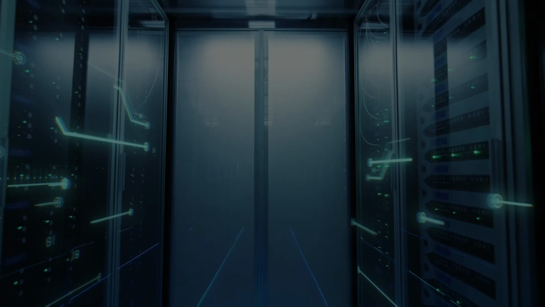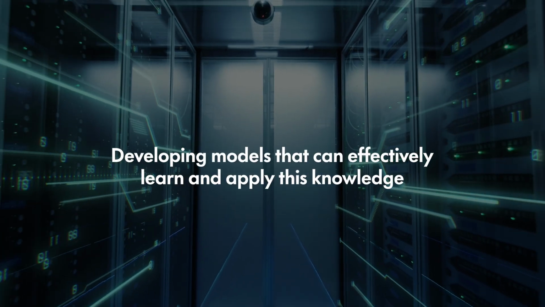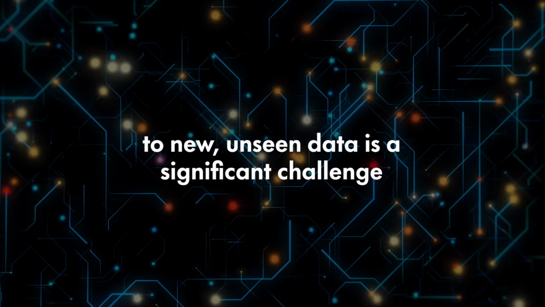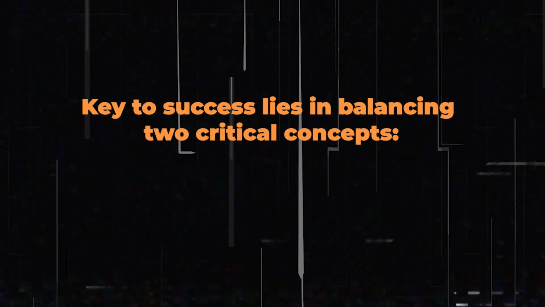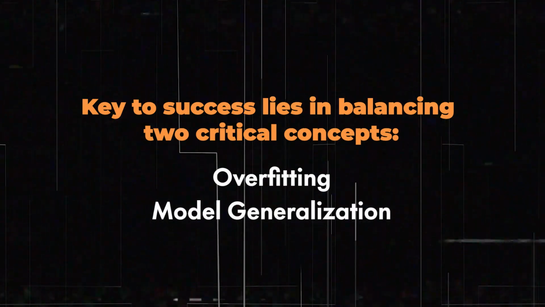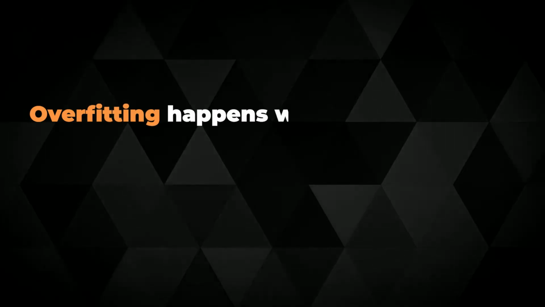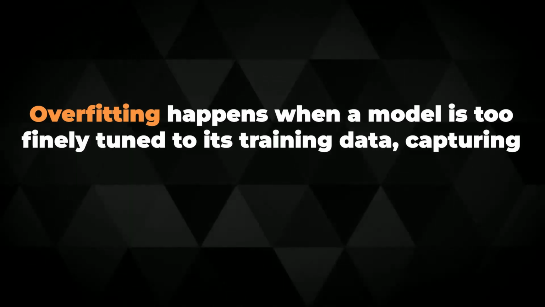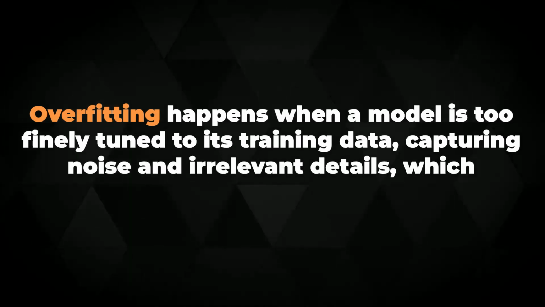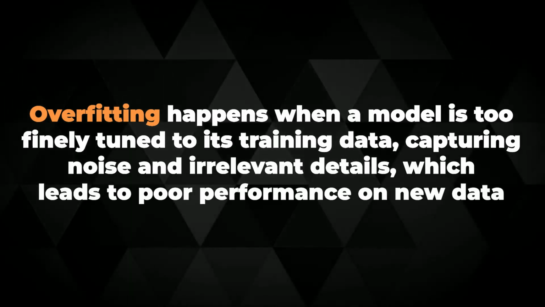In the world of machine learning, developing models that can effectively learn and apply this knowledge to new, unseen data is a significant challenge. The key to success lies in balancing two critical concepts: overfitting and model generalization. Overfitting happens when a model is too finely tuned to its training data, capturing noise and irrelevant details, which leads to poor performance on new data.